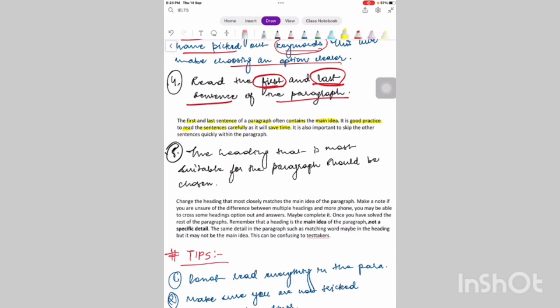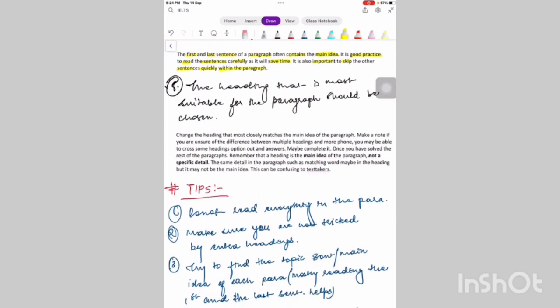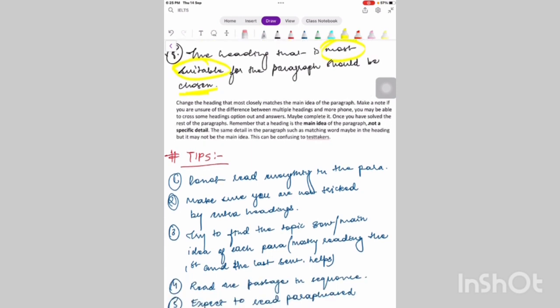It is also important to skip the other sentences quickly within the paragraph. So you can quickly read it, skim the passage, skim between the lines, or just skip it. The heading that is the most suitable for the paragraph should be chosen. Most suitable, they said. Choose the heading that most closely matches the main idea. Most closely. Why have they said this?